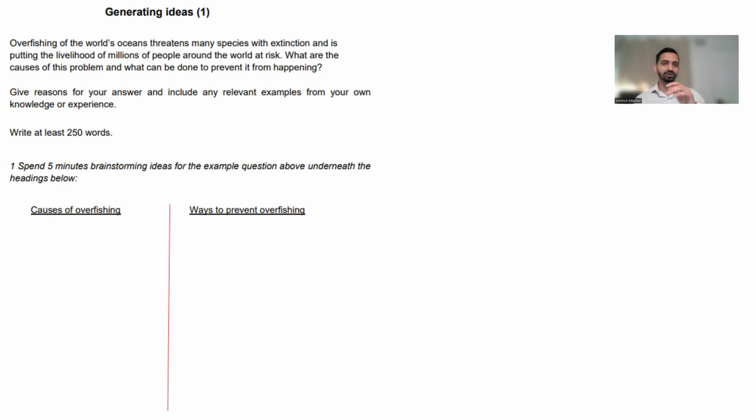So let's look at the prompt here. Overfishing of world's oceans threatens many species with extinction and is putting the livelihood of millions of people around the world at risk. What are the causes of this problem and what can be done to prevent it from happening? Give reasons for your answer and include any relevant examples from your own knowledge or experience. Write at least 250 words.